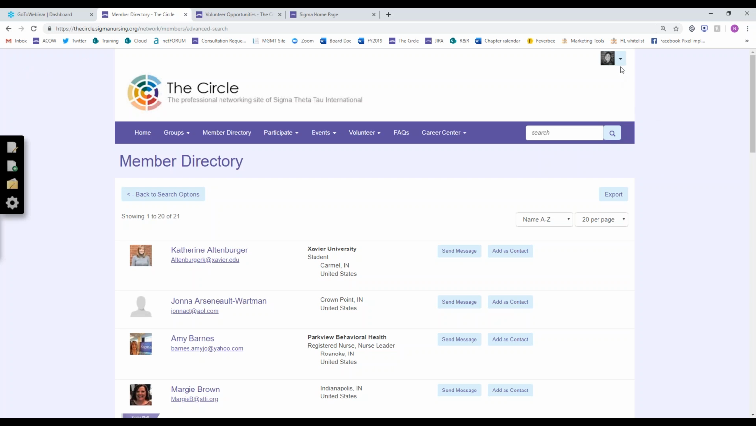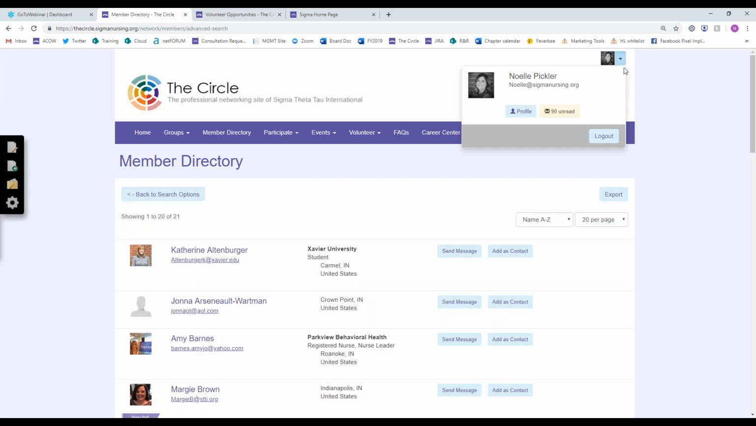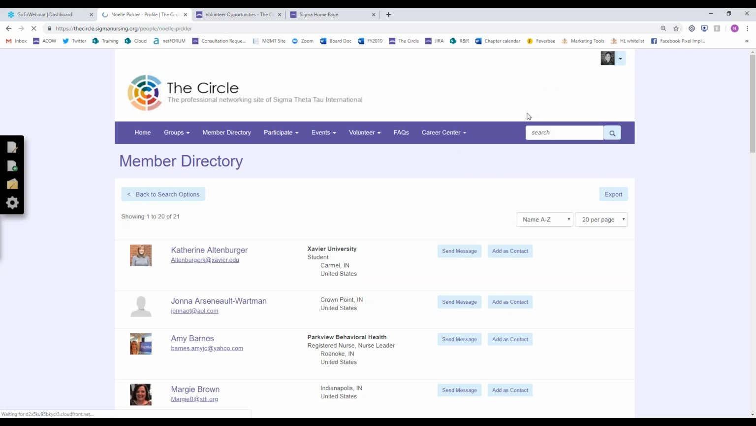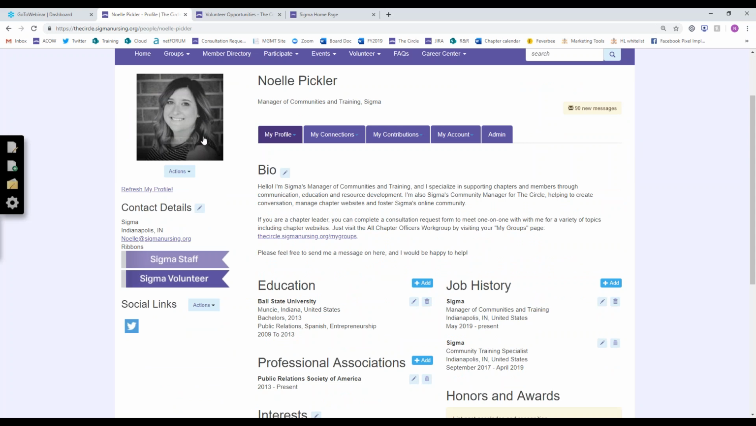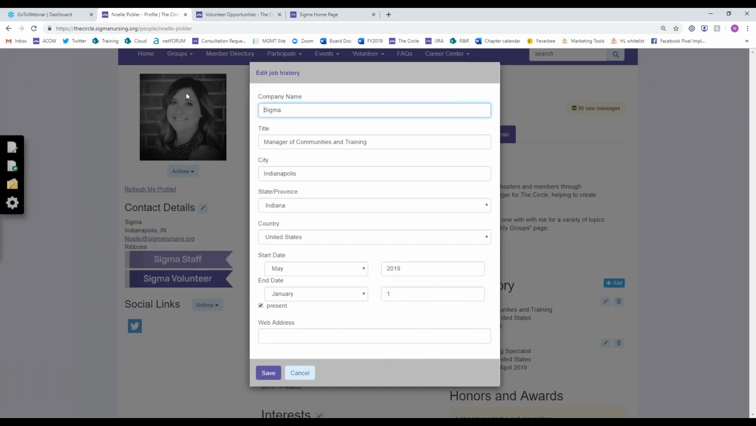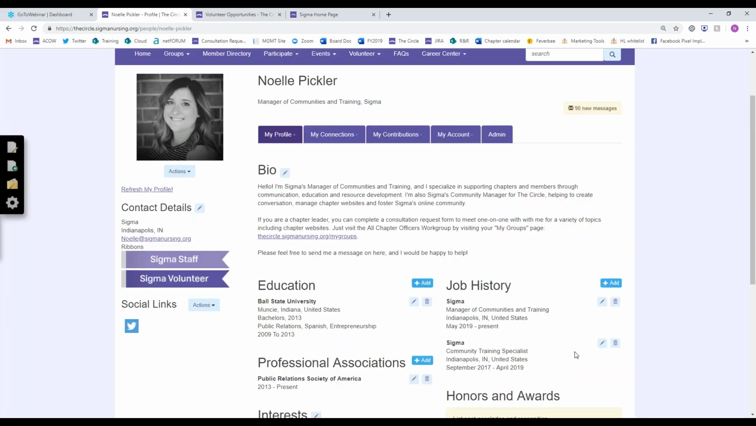So to get to your profile, like I mentioned, it's always in the top right-hand corner of the circle. So I can click this little drop down and then click profile, and it brings me straight to my own profile. Over here is where you add a profile picture. You just click Actions, and it will allow you to change or upload for the first time. And then you can edit your bio, add your education and your job history, just using these little on-screen buttons here. So I highly encourage you to do that.